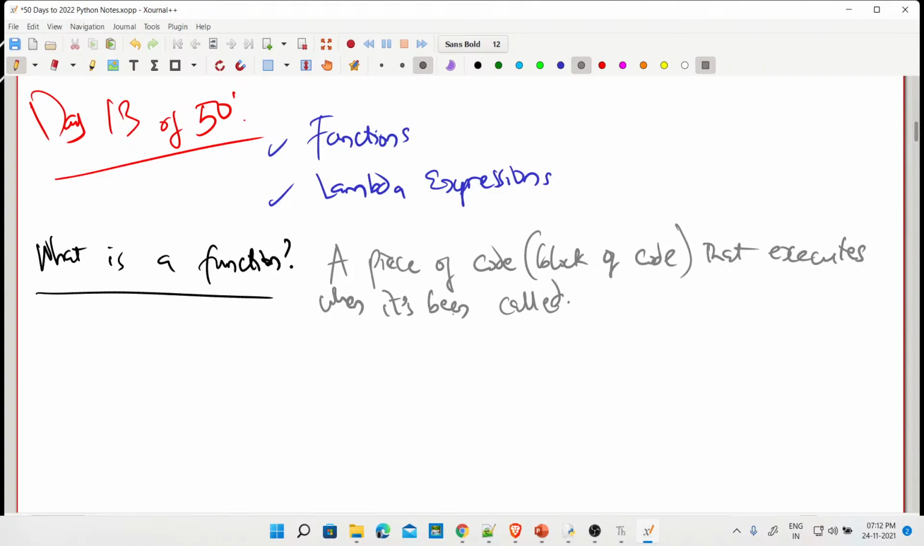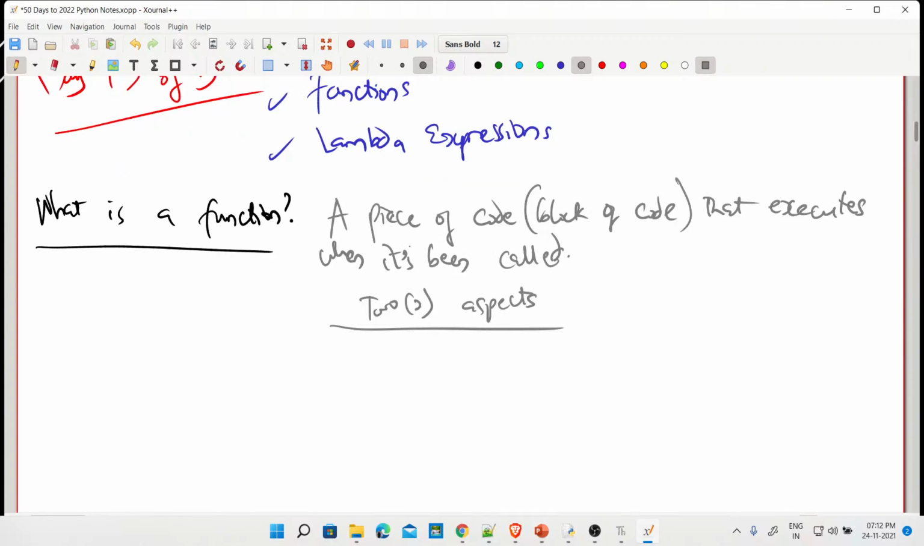That means there are two aspects to a function: function creation and function call. It's not called like that, it's called function definition and function call. So we define a function, that's function definition, and the next one is function calling. Now, how do you define a function? Use the keyword def. It's not deaf and dumb, okay? Def. This keyword we use.